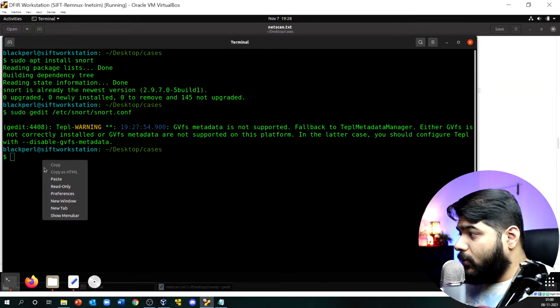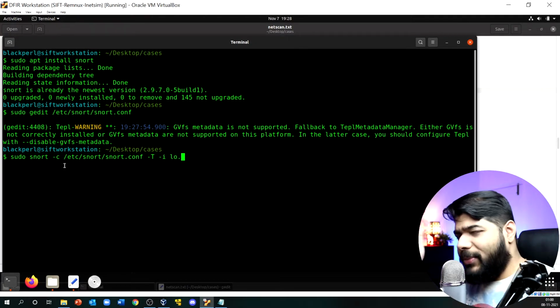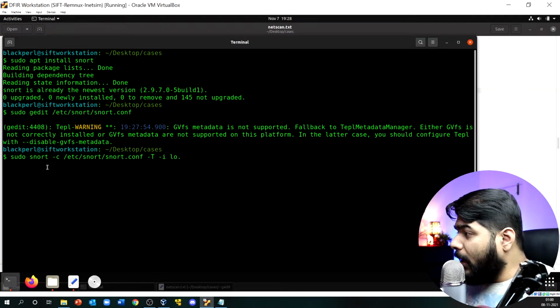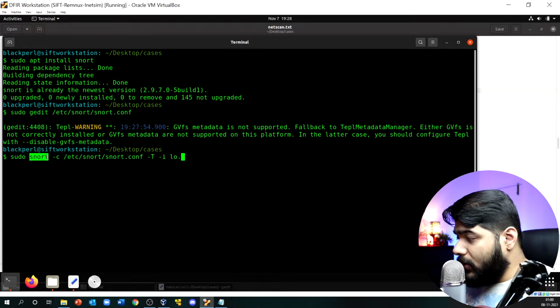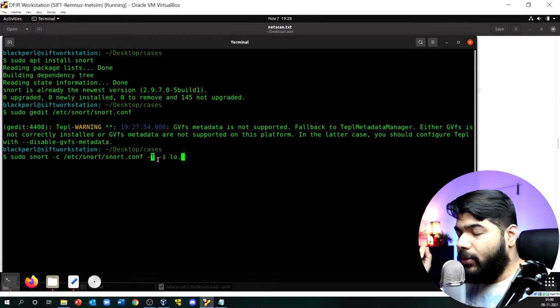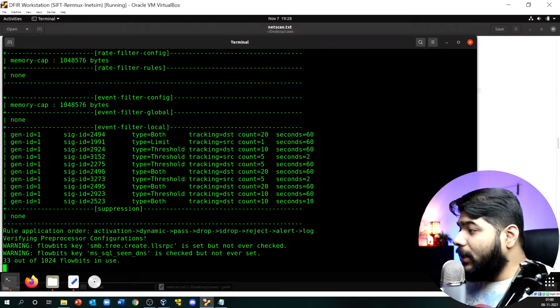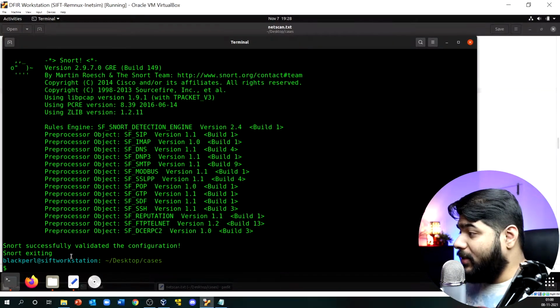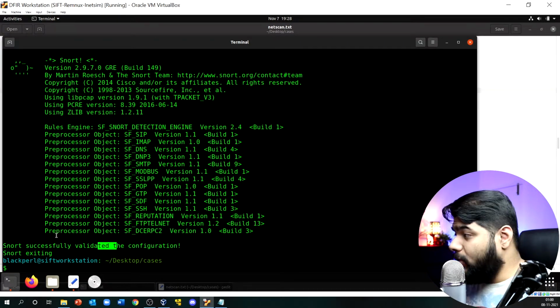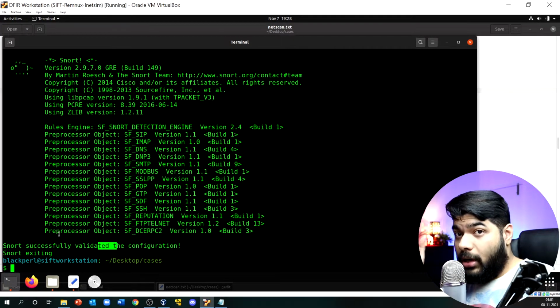To save time, I will just paste the command. I copied it previously while I was doing the investigation. I'll ask snort to look into my snort configuration file which is stored here, and I do not need to mention any kind of source or anything over here. If snort is working properly, it will tell me that snort is running successfully. Now you see snort running successfully, validated the configuration, and snort exiting, so that means our snort configuration is successful and it is ready to run.